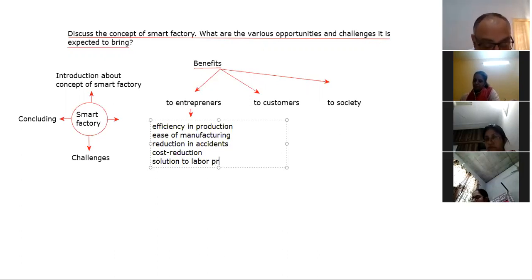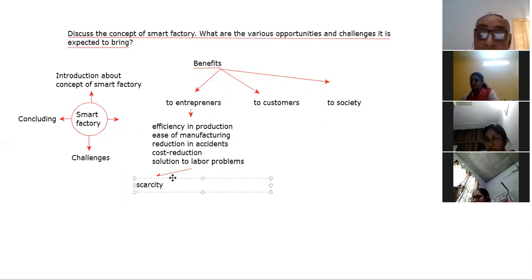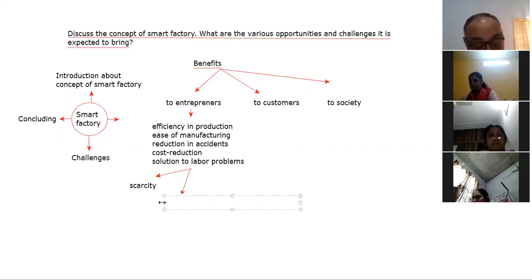The Western world is facing the labor issue today. What are the various labor problems? Number one is scarcity, because their population is going down in the Western world. They have already crossed the replacement level even. So they have the labor shortage problem. And the second problem is labor turnover.